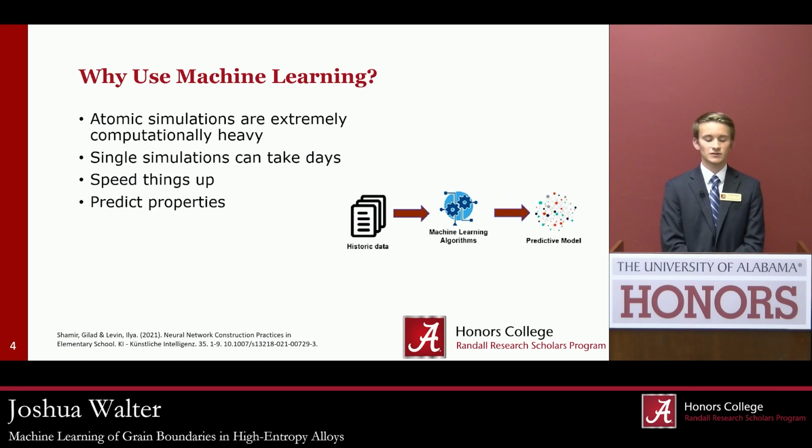So why are we using machine learning? We're using machine learning because atomic simulations tend to be extremely computationally heavy. A lot of the simulations we're running, even using supercomputers, can take days to run. And when you're trying to verify all these different alloys and test all these different compositions, that takes a lot of time. However, if we have a small set of data, and from that data we're able to use machine learning to predict different results, then it can save us a lot of time, as we will only have to test a few more simulations. And we can predict the properties through this.